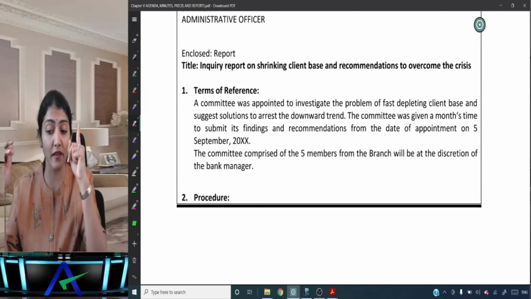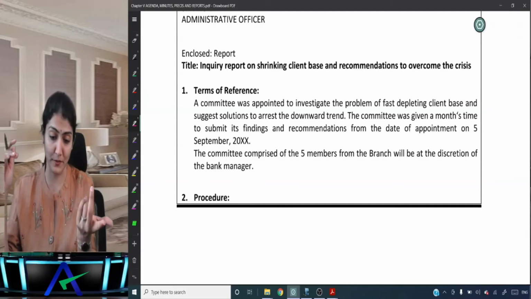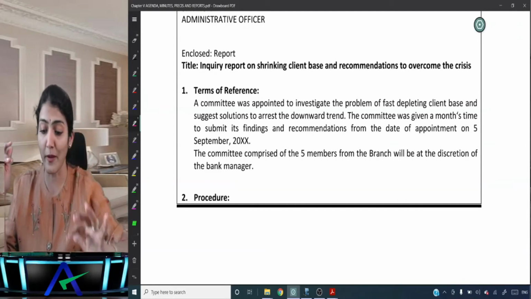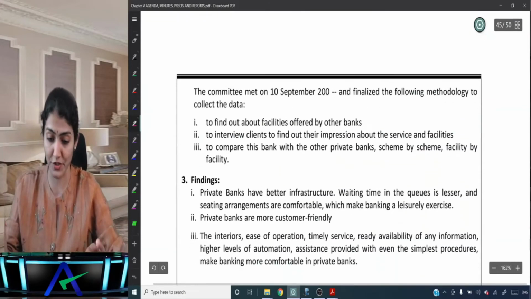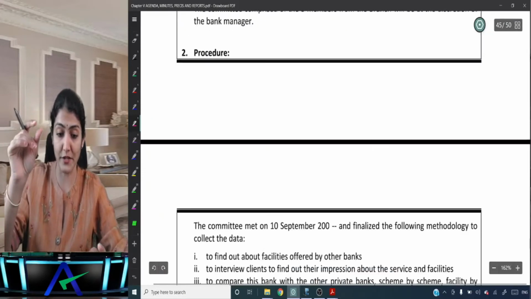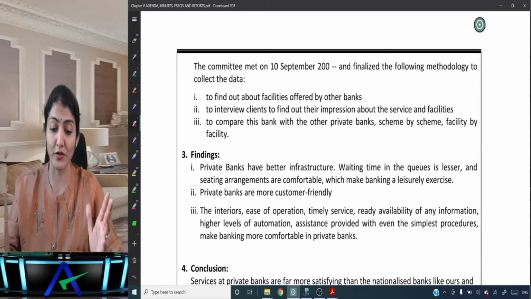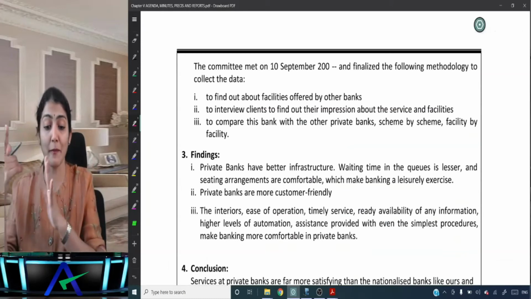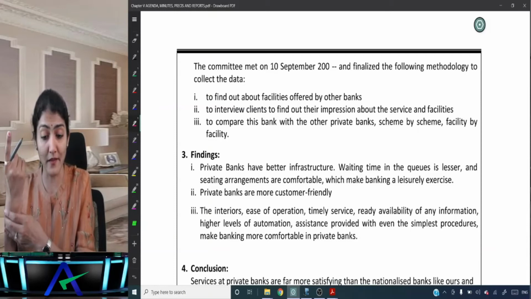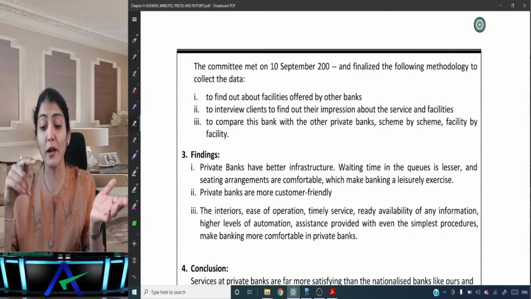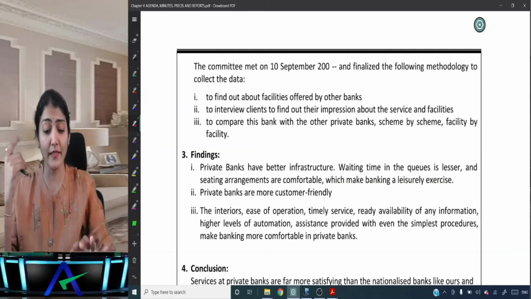The committee was given a month's time to submit its findings and recommendations from the date of appointment. The committee comprised 5 members from the branch, which will be at the discretion of the bank manager. Procedure. So what was the objective? Then what procedure they followed? Right, and finalize the following methodology: to find out about facilities offered by other banks, to interview clients to find out their impression about the services and facility, to compare this bank with other private banks scheme by scheme, facility by facility. And then the findings.